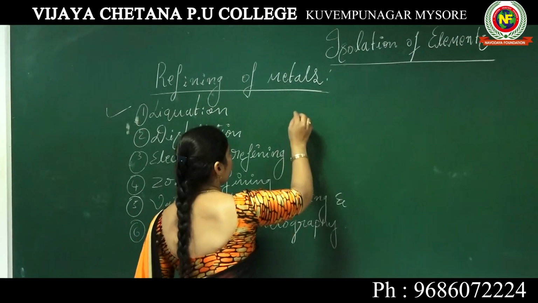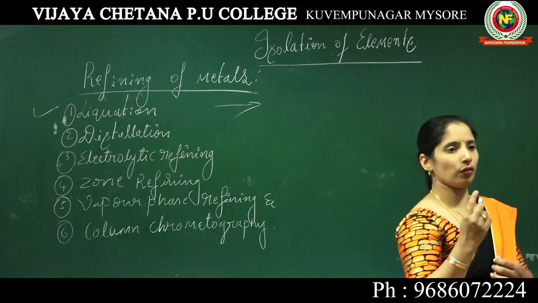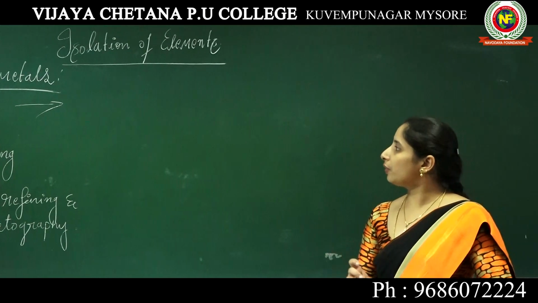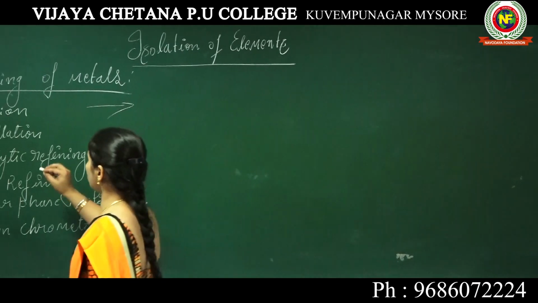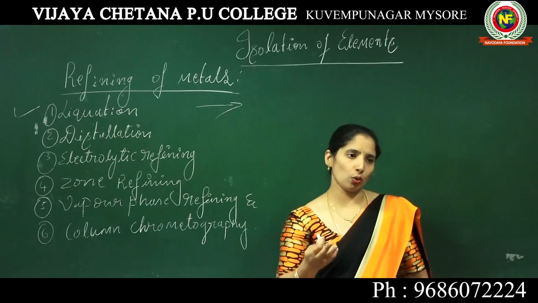So what is this liquefaction? This liquefaction process belongs to refining of metals. Here this liquefaction process is mainly used to remove the impurities that are present in the crude metal.